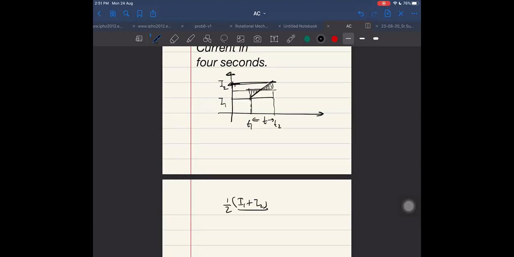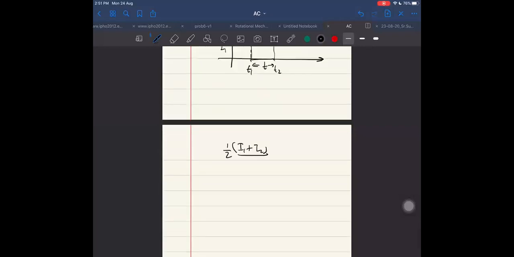This much area we have less, and this area we have more. And this yellow area and this blue area are equal. So we can bring the yellow one towards the blue shaded region, and then we can find the total area. So the total area is the midpoint, I1 plus I2 by 2. So yes, true, the average current from T1 to T2 interval will be I1 plus I2 by 2. That is correct.